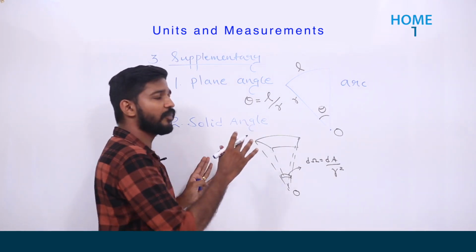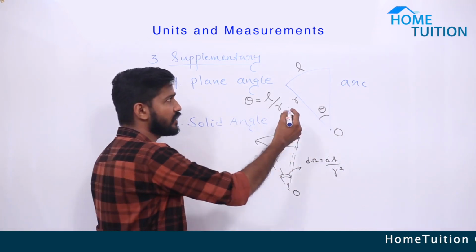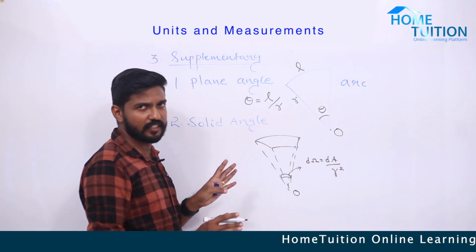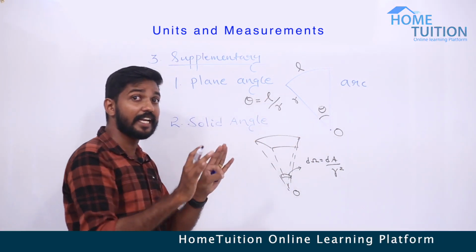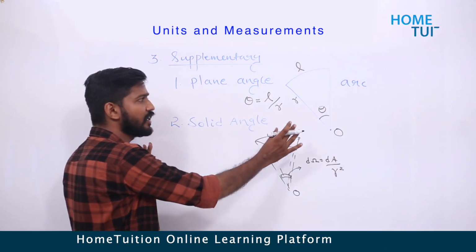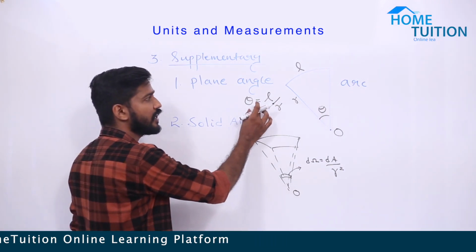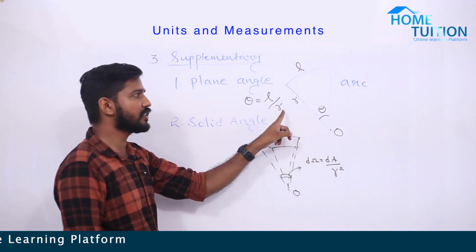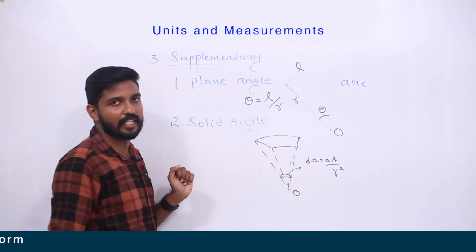An arc is a part of a circle, and this is the center of the circle, and this arc subtends an angle theta at the center. This is called plane angle: the angle in a plane. This surface is a plane. So theta equals L by R, where L is the arc length and R is the radius. Simple concept, theta equal to L by R.